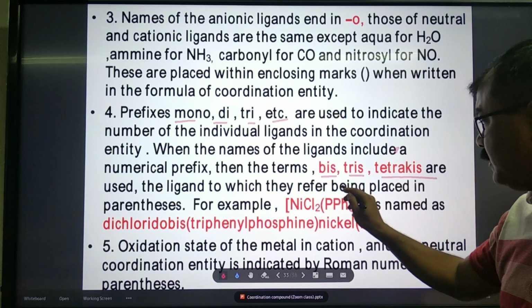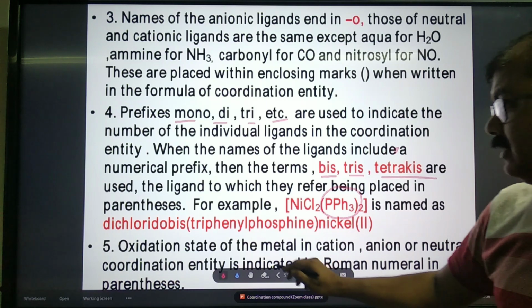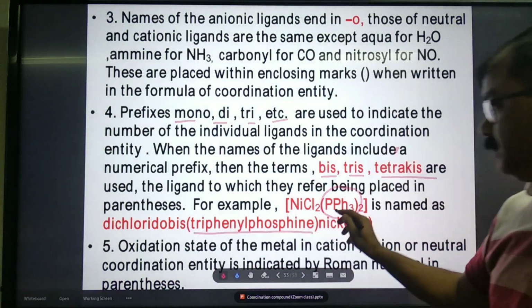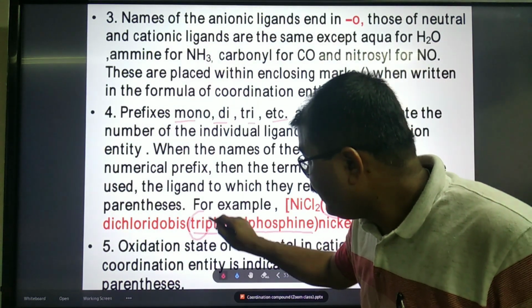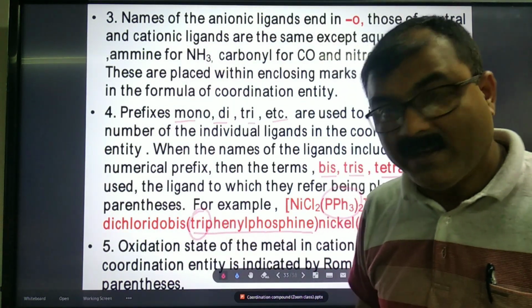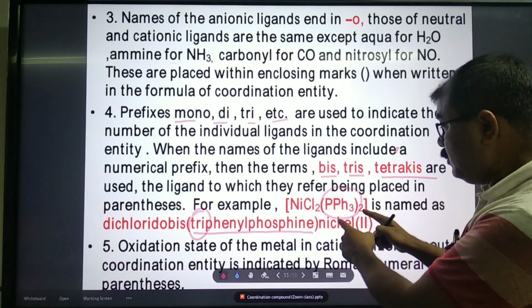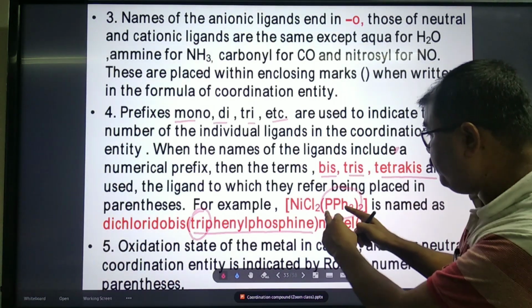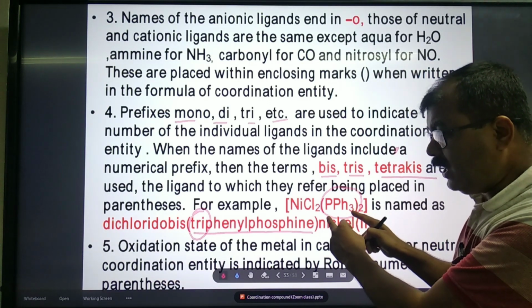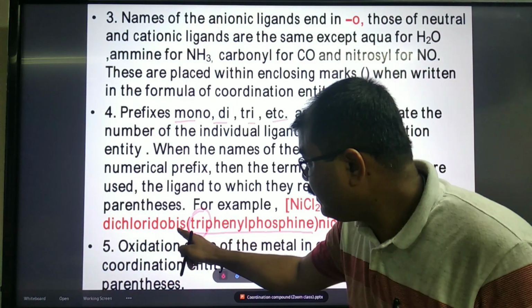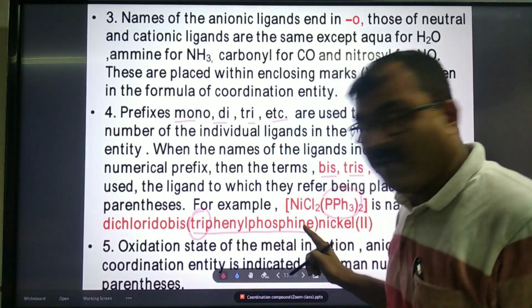Suppose the ligand is triphenyl phosphine, and in this ligand the tri prefix is already there. So when 2 triphenyl phosphine are present, we will never write ditriphenyl phosphine.